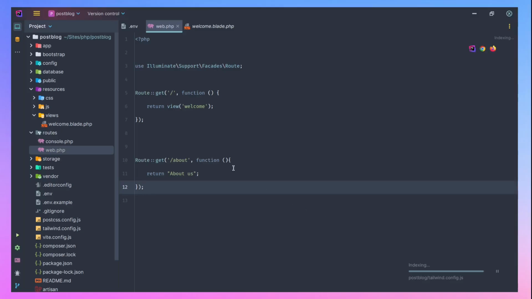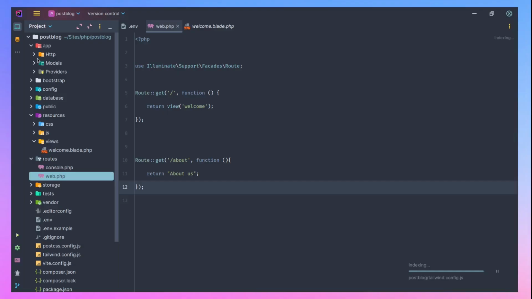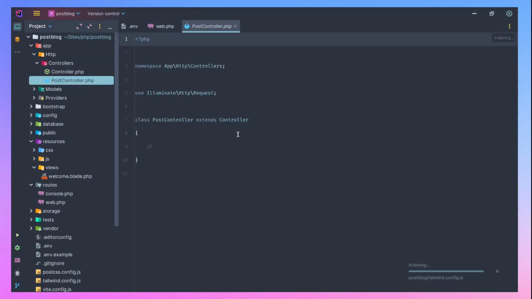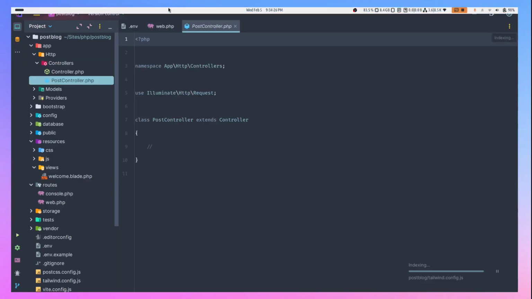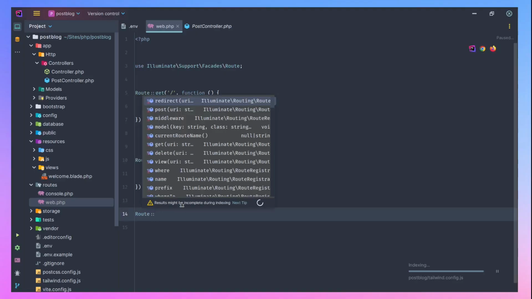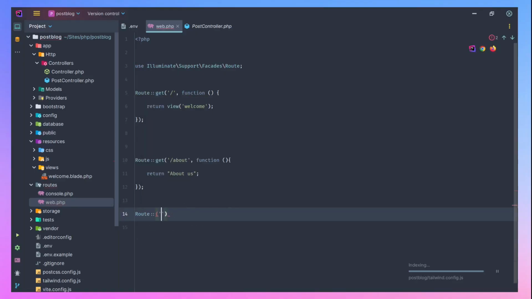When you create a controller, let's come back to our app, Http, Controllers. You can see PostController here. This is where the PostController goes. Let's come back to our web route file, and let's define a route to list all posts from our database. I'll say it's going to posts.